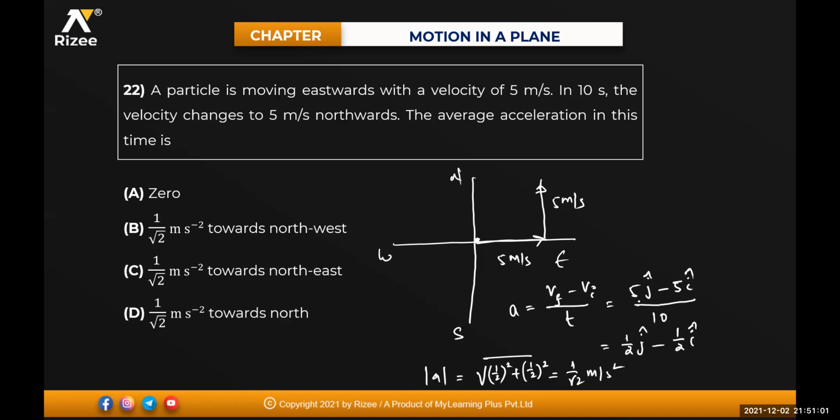Okay, v final is 5j, I'm taking here right now. This one is your 5j vector, minus 5i. So this one is minus 5i. The resultant will be in this direction, isn't it? That means resultant is in this direction. That means this will be what direction, beta? North of west. B will be the answer for this.